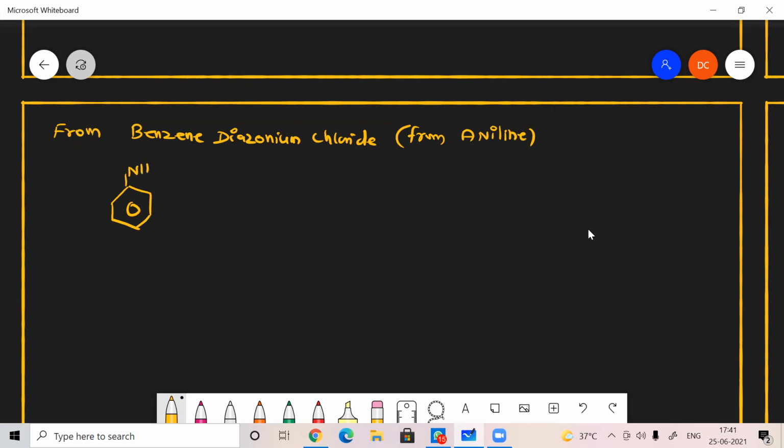Aniline is what? NH2. If the NH2 group is directly attached to the benzene ring, then it is called aniline. Now the aniline, if it reacts with NaNO2 HCl at the normal temperature, that is 0 to 5 degrees Celsius, or it may be given as 273 Kelvin, or 273 to 278.